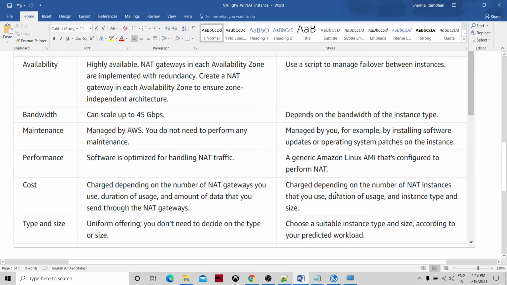The NAT gateway comes with uniform sizing. So it's an absolutely optimized service to serve the internet routing.